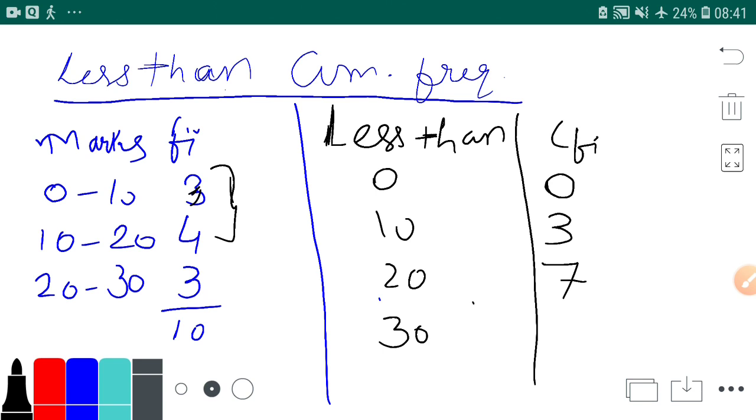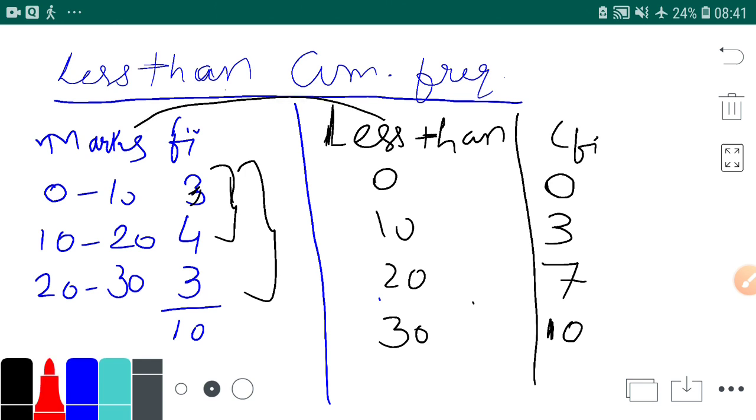Then suppose I go to less than 30. How many are less than 30? 0 to 10, all will be covered. Everyone will be covered. So you got my point, what we have done? From classes we have converted into less than frequency.